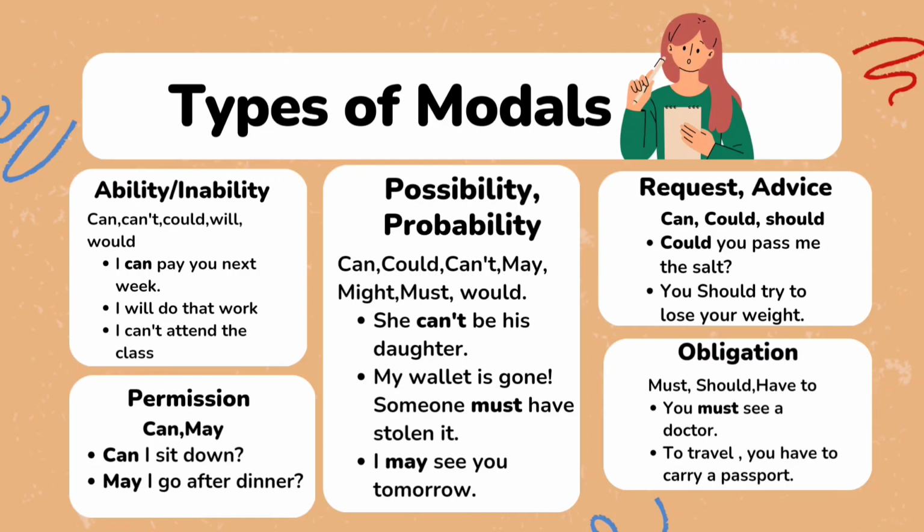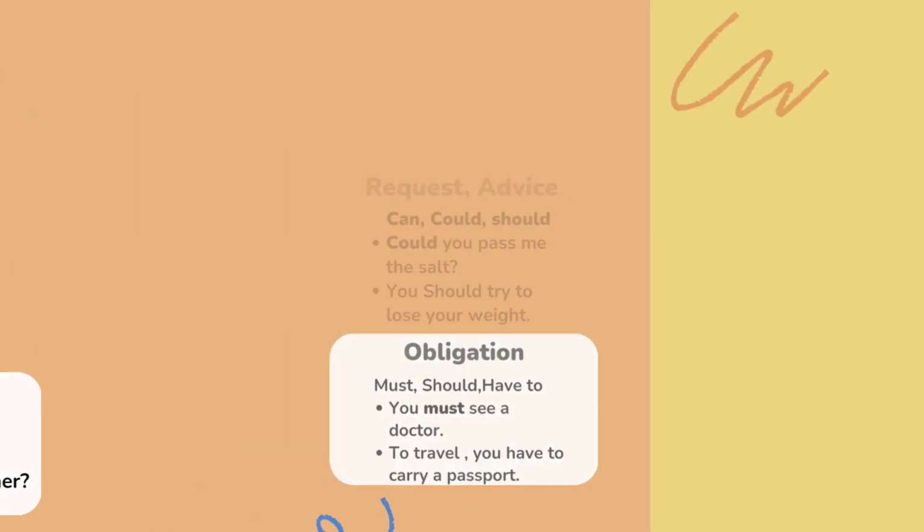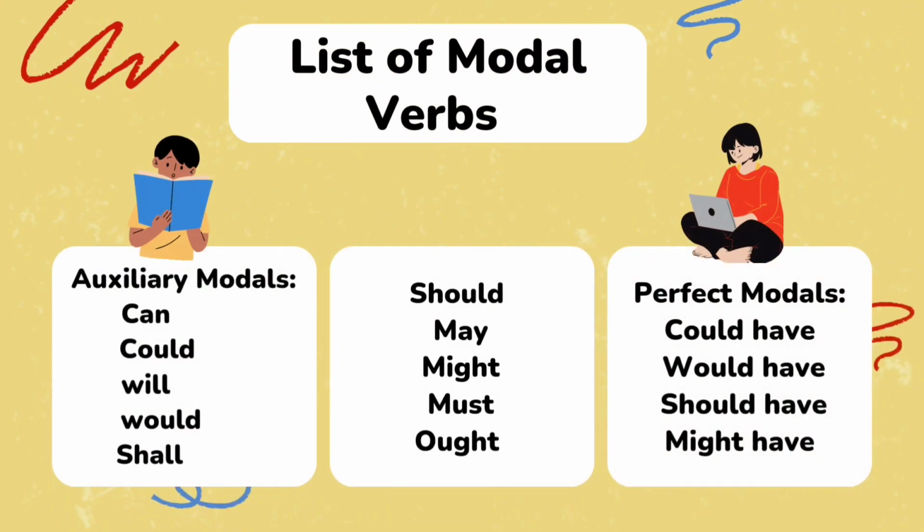It's advice. Obligation. These verbs are used to express the speaker's opinion about whether or not something is obligatory. The most common obligatory modal verbs are must, should, have to. You must see a doctor. To travel, you have to carry a passport. These are obligatory examples.